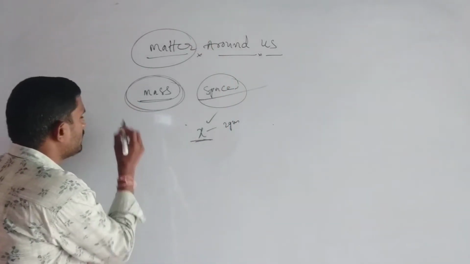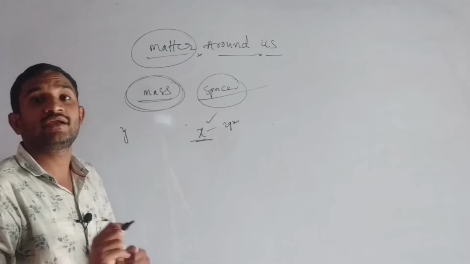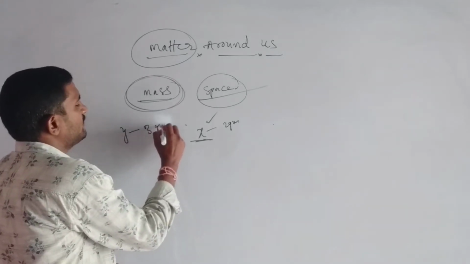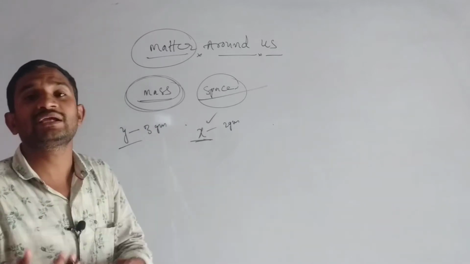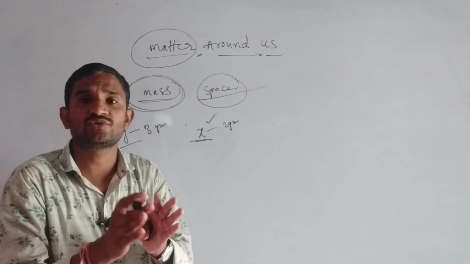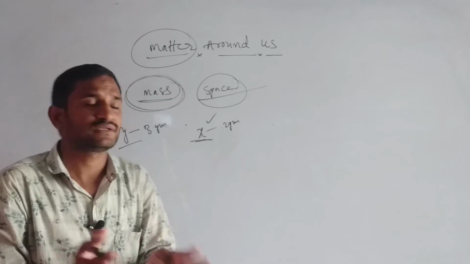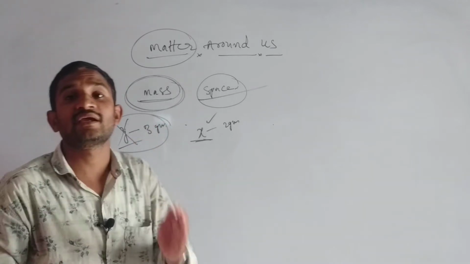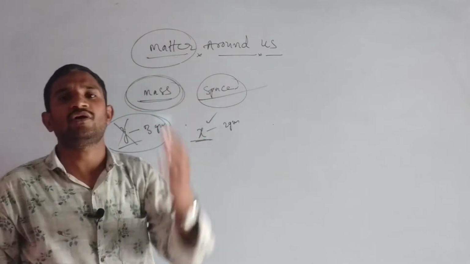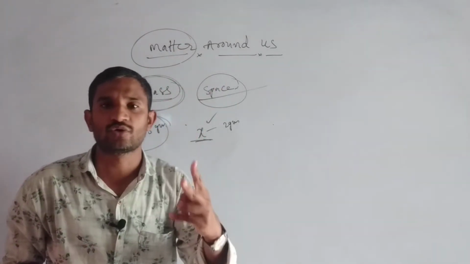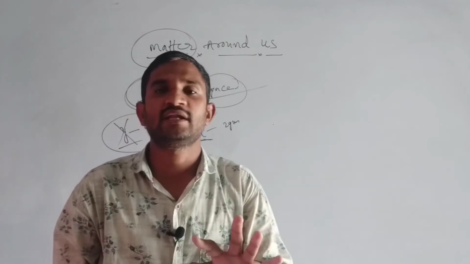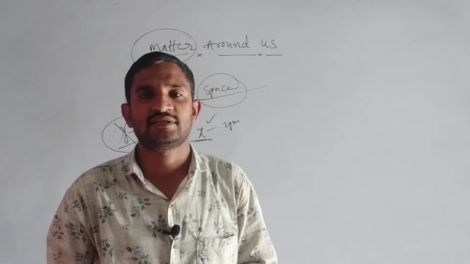Suppose object Y is here. It has a mass of maybe 3 grams, but it doesn't occupy space. It doesn't have any space. That means it should not be considered as matter. If an object has these two conditions only, we consider it as matter. The remaining things we should not consider as matter.